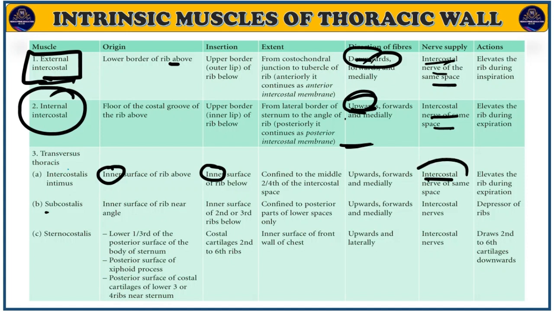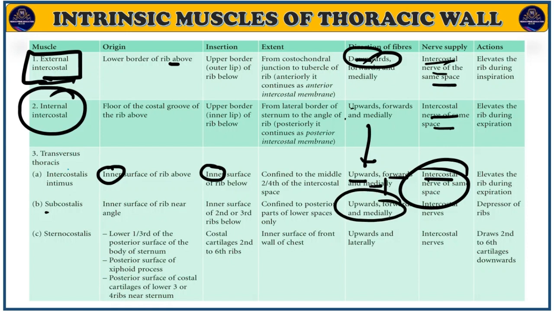It is also supplied by the intercostal nerve of the same space. And direction of fibers की बात करें तो upward, forward and medially same. ठीक है, upward, forward, medially same. इसका भी same होगा, लेकिन ये sternocostalis थोड़ा सा ये अलग है. ठीक है.